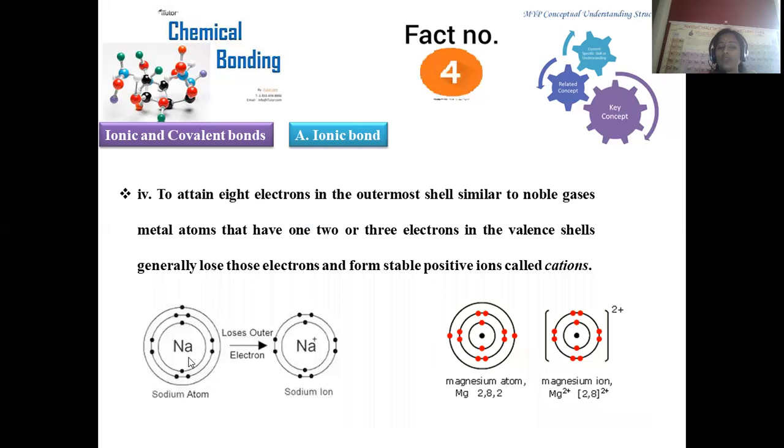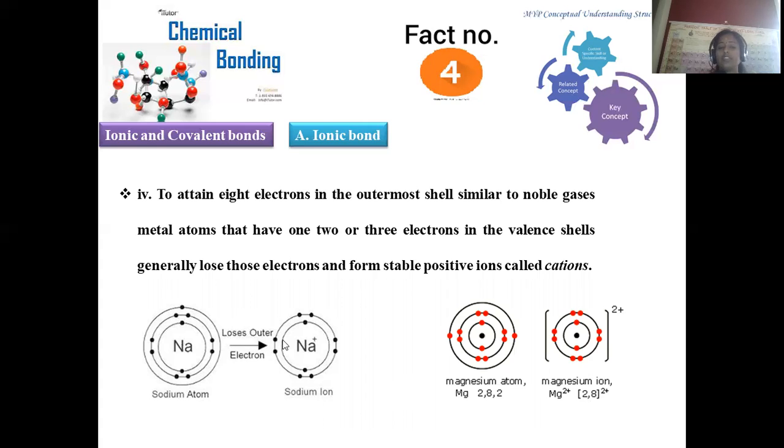If you go with sodium, being an alkali metal with an excess of one electron with respect to the nearby noble gas, it has a strong tendency to lose the electron and correspondingly a cation will be generated. Considering magnesium, an alkaline earth metal, it has an excess of two electrons compared to the nearby neon configuration. That's why it readily releases two electrons and turns into a dipositive ion, which is smaller in size when compared to the neutral atom. This will be very stable because it has attained a noble gas octet configuration.